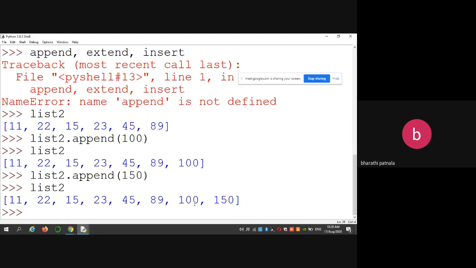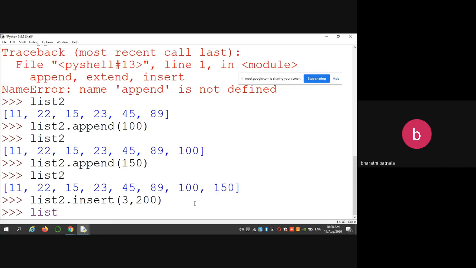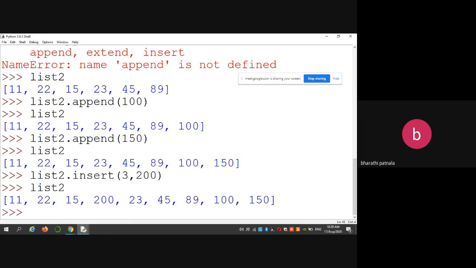Okay, now let us see the method insert. So list 2 dot insert. Insert is used to insert an element at the given index position. For example, if you want to insert in the third index and the element is 200. So in the third index, that means 0, 1, 2, this is the third index.